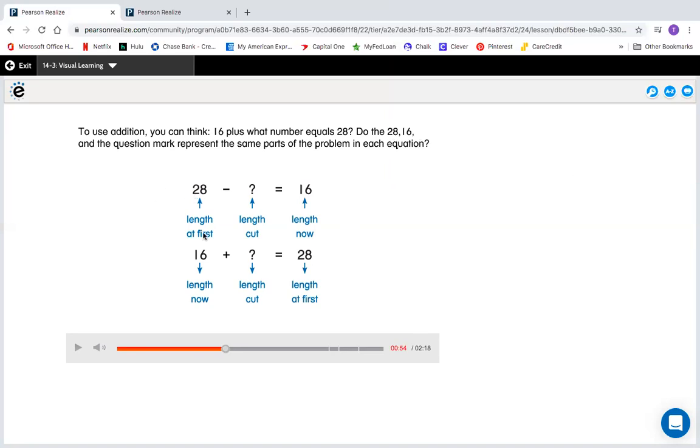This 28 is talking about the length that the ribbon started with, and so is this one. This 16 is talking about the length that it is now, and so is this one. And this one, the question mark, is talking about how much was cut. It's the exact same, it's just shown differently. Yes. In both equations, 28 is the length in centimeters at first. 16 is the length in centimeters now, and the question mark is the length that was cut off.